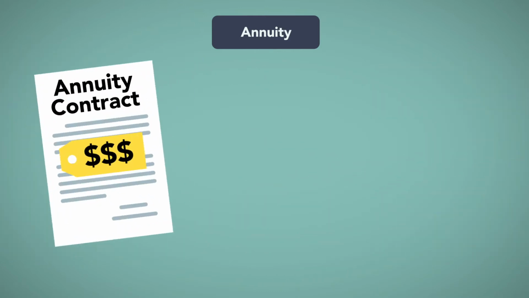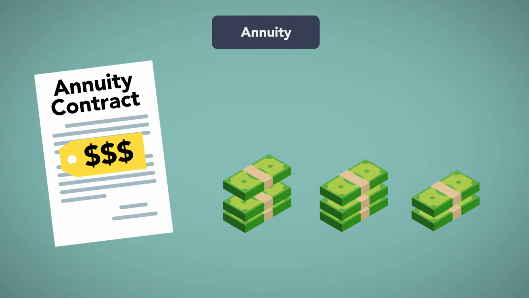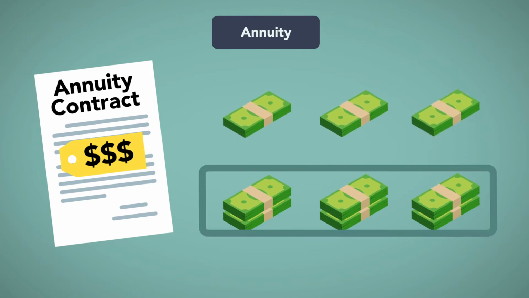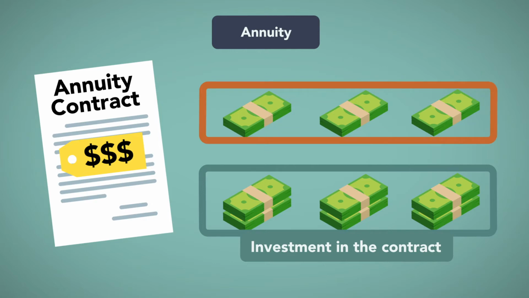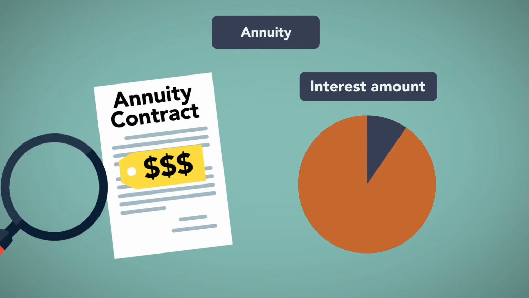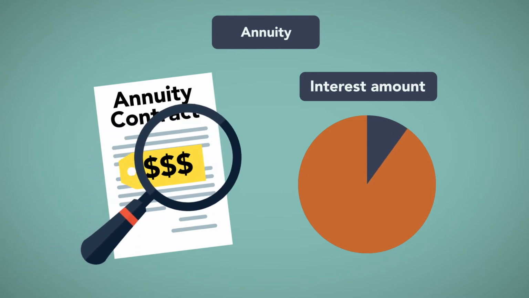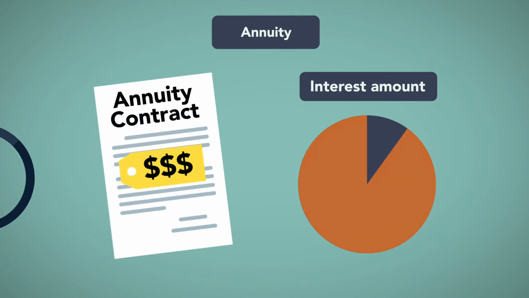For annuity contracts purchased by the taxpayer, the amounts received from the annuity contract payments must be divided into shares of the payments that represent the return of the principal, called the investment in the contract, and the shares of the payments that represent interest. The interest is taxable income, while the return of principal is not. To calculate these percentages, one must figure out the amount of interest that will be paid under the annuity contract as a whole, as a percentage of all of the payments that will be made under the contract.